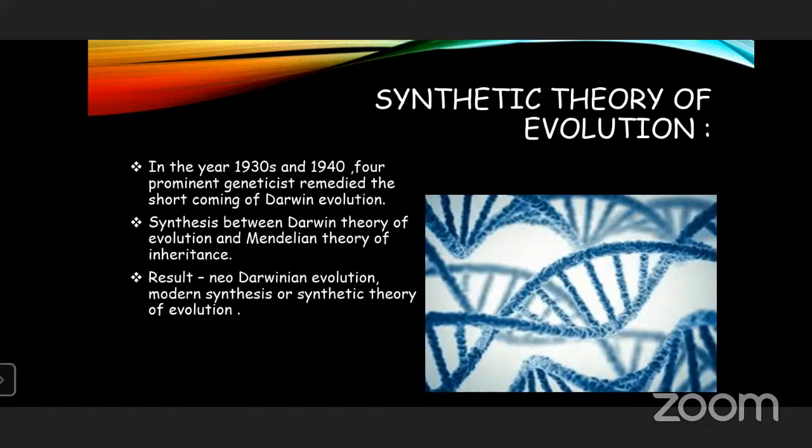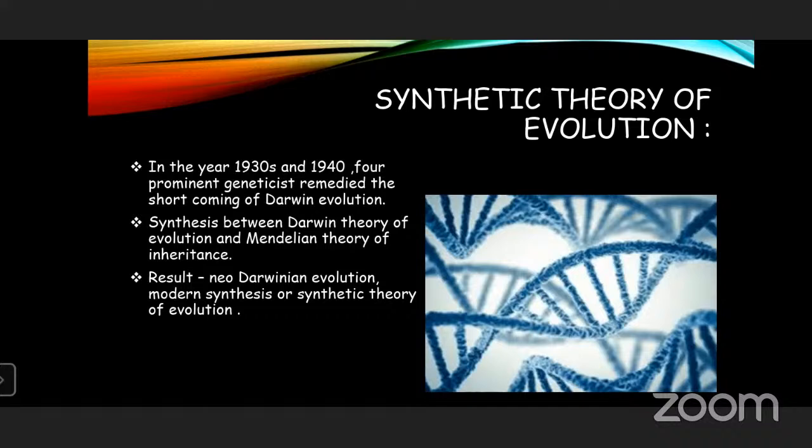We have discussed major theories such as Darwin's theory of natural selection and Mendel's theory of inheritance. They have proved many things. Of course, Darwin explained in his theory about natural selection that various variations are present and natural selection takes place.